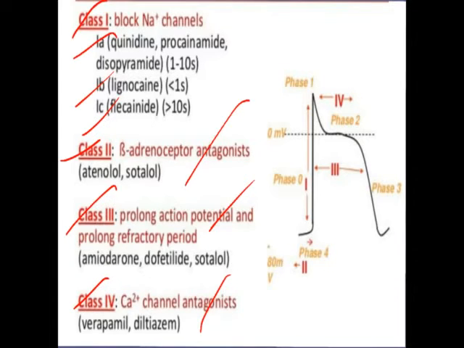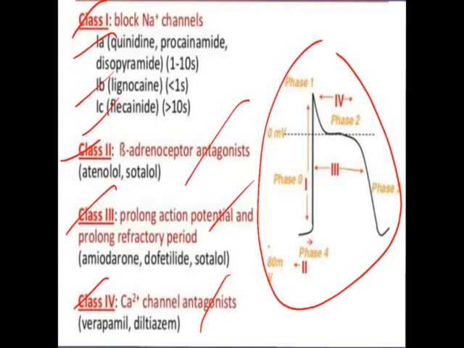Okay, now here, in the impulse or PQRST system, you can find that this part is phase 0. So in phase 0, class 1, the sodium channel blockers, act. In phase 2, class 4, the calcium channel antagonists, act.